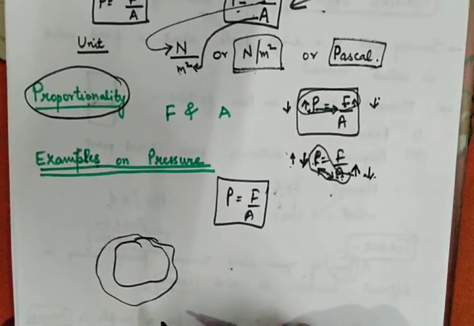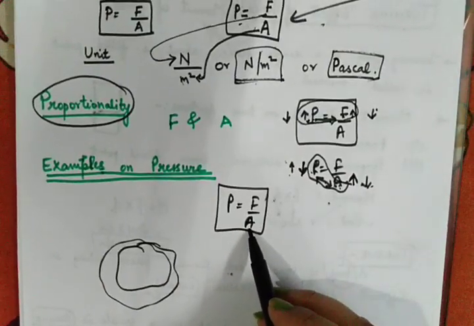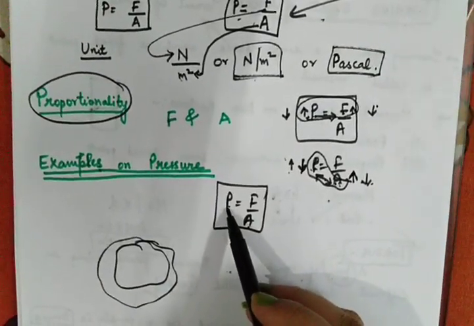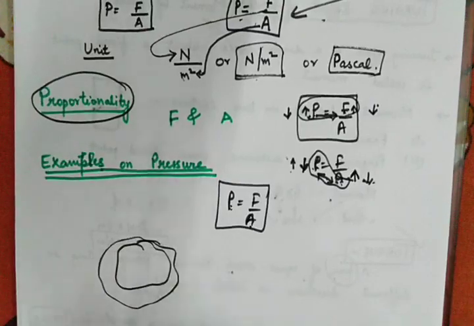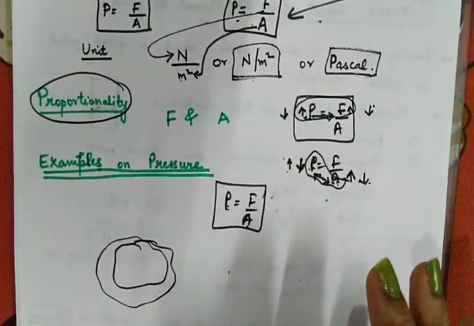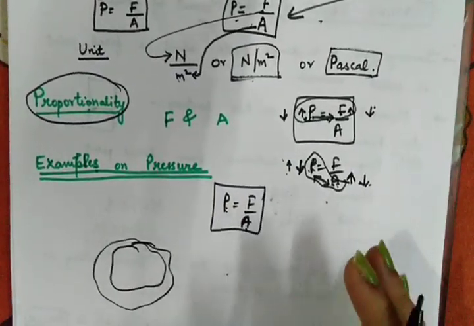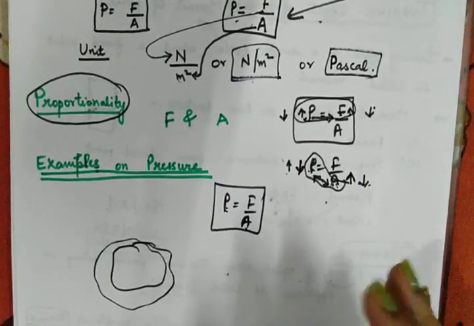Now what is the advantage of having a bigger foot area? If area is high, pressure will be low on the sand. So their feet do not penetrate inside the sand. That's why they are easily able to walk. Similarly, we can also have the example of elephants.